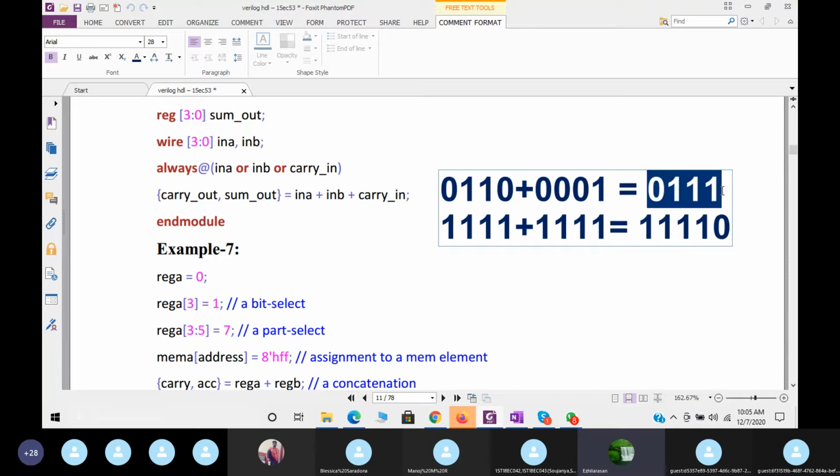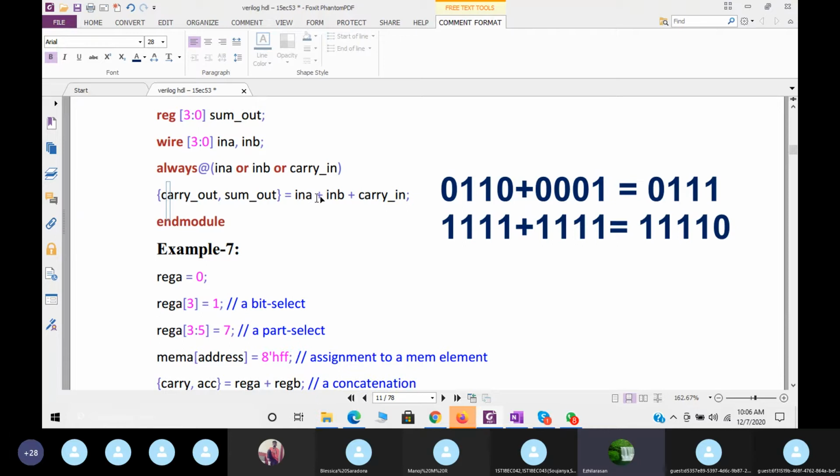But you see here I am getting only 4 bits, but here I am getting 5 bits. So this will be your sum. This will be a carry out. I don't want to lose this carry out. That is the reason we are checking the output like this. Using concatenation, carry out and sum out, automatically we will get 5 bits.